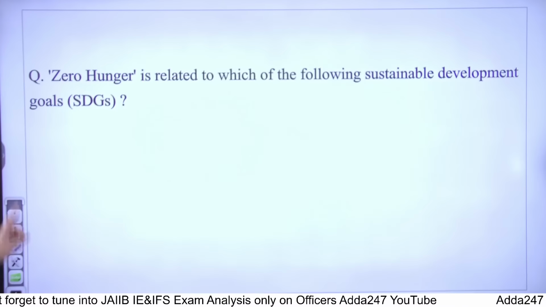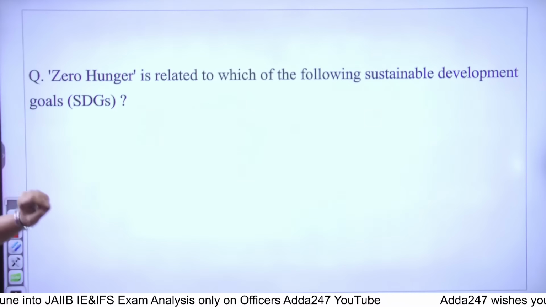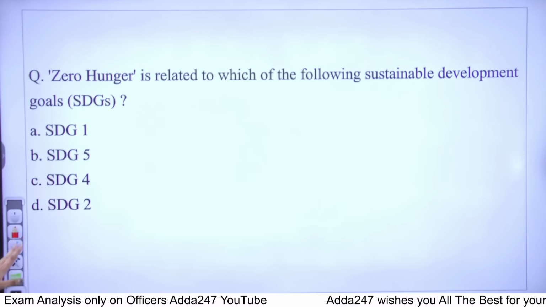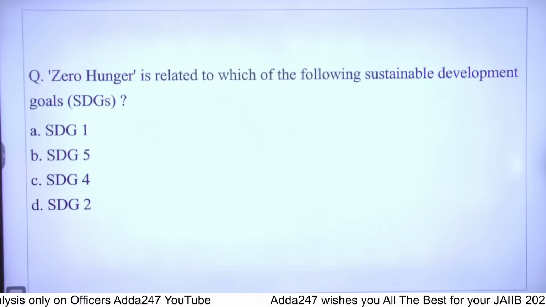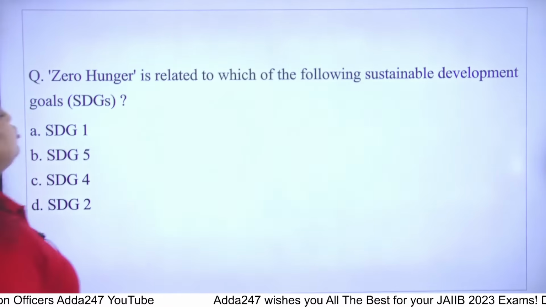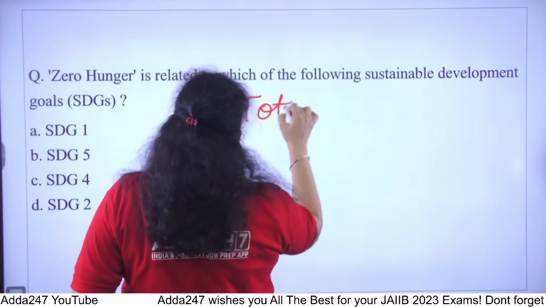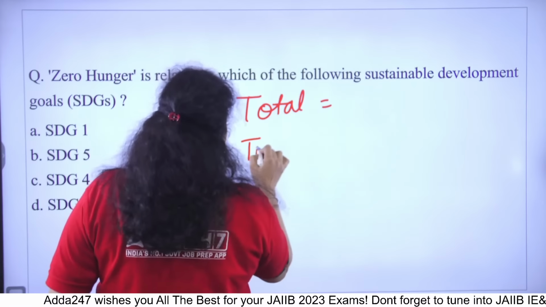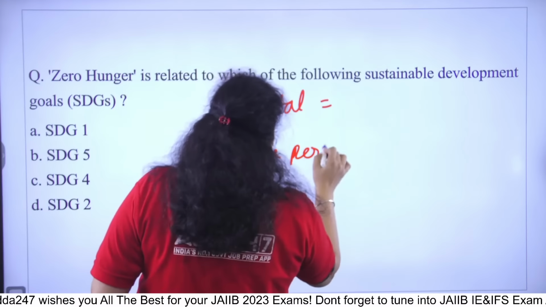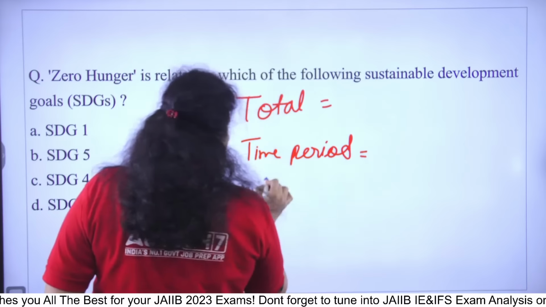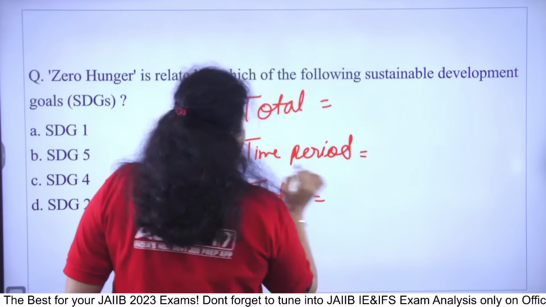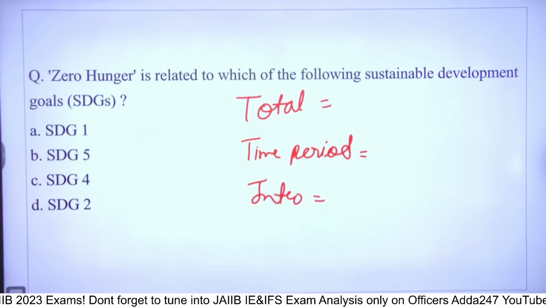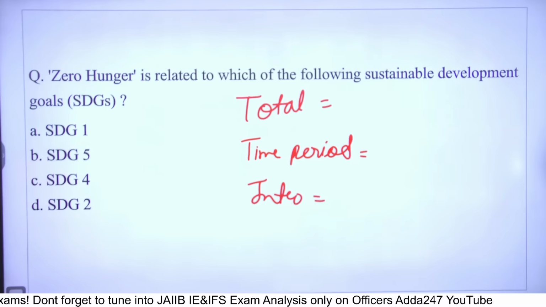Next question we have: zero hunger is related to which of the following sustainable development goals? Also let me know how many total sustainable development goals there are. Also let me know the time period of the sustainable development goals. Who has introduced the sustainable development goals? Let me know that. So the right answer here will be